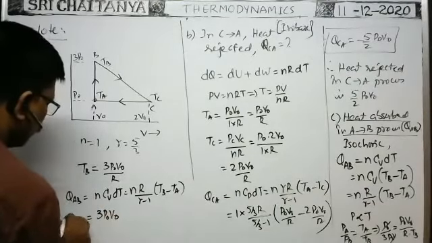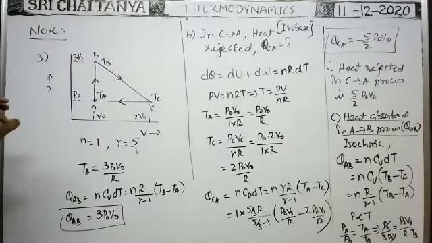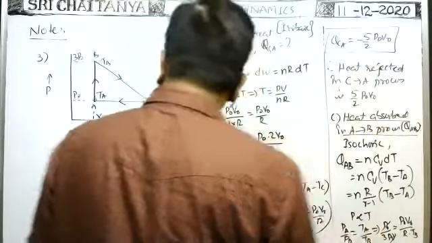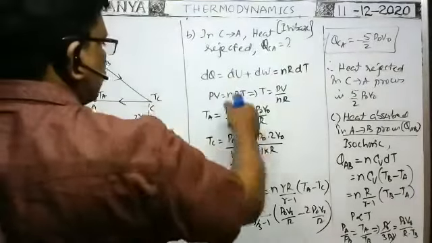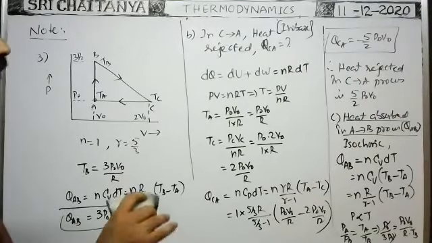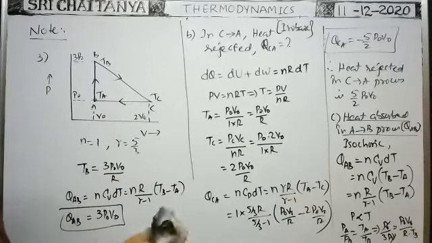It comes out positive. So in the A to B process, as positive heat energy is there, heat energy is supplied to the system, or heat energy is absorbed by the system. That's why the heat absorbed by the system, or heat supplied to the system from the surroundings, is equal to this, 3P naught V naught. Heat absorbed in the process from B to C we have to find, that is important. From this problem in our material, we can solve 6-7 problems, because each and every case will be asked in different problems.